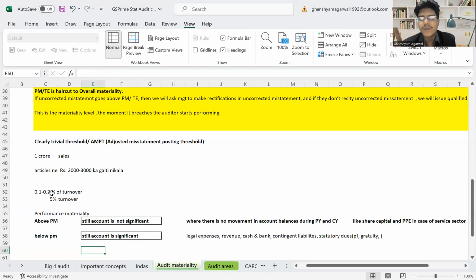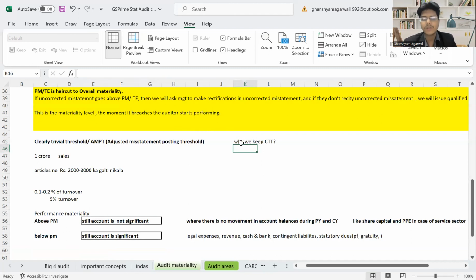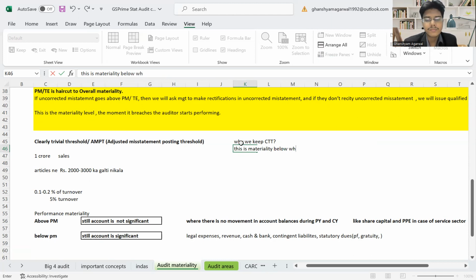Generally, this is 1-2% of turnover or 5% of turnover. What is the logic behind keeping this? Generally this is not asked too much in interviews. Why do we keep CTT when we already have OM and PM? This is the materiality level below which we can ignore transactions and misstatements. We can ignore the misstatements.